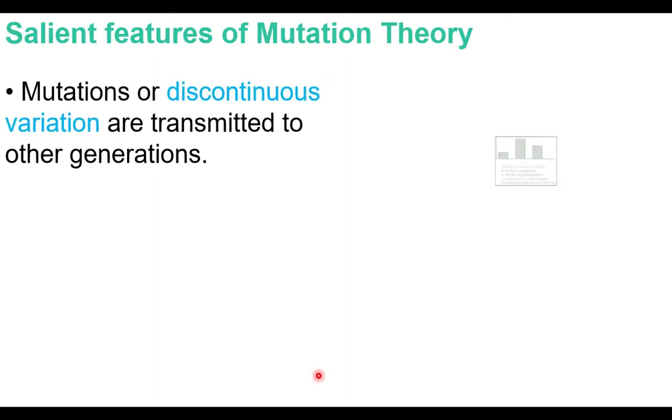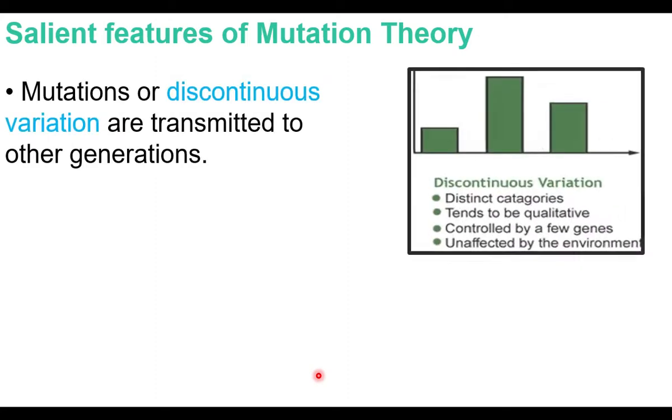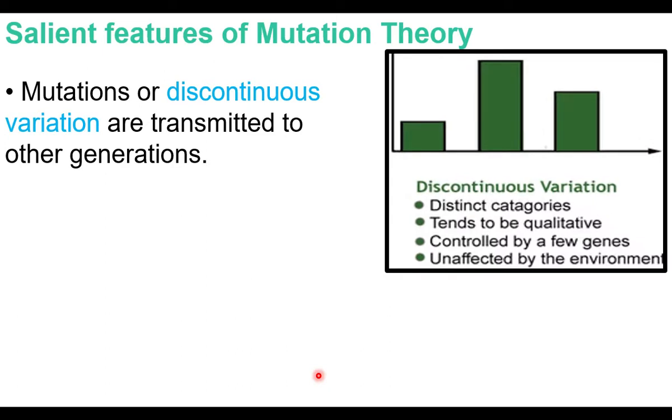Now let us see the salient features of the mutation theory proposed by De Vries. Mutations or discontinuous variations are transmitted to other generations. Mutations cause discontinuous variations. What are discontinuous variations? In discontinuous variations, there are clear cut categories. There are distinct categories. That means there are no intermediates in between one category and another category.